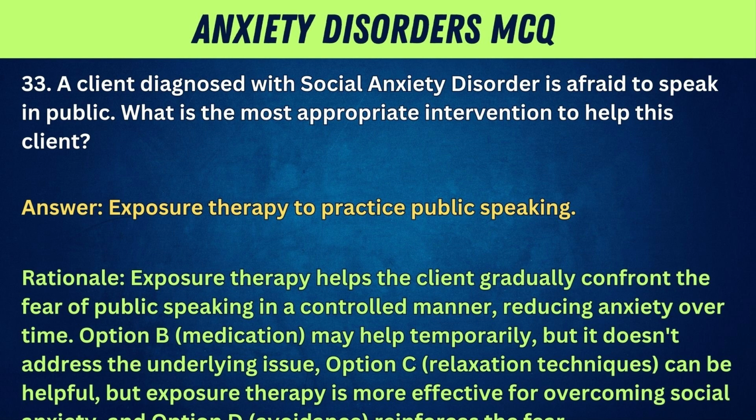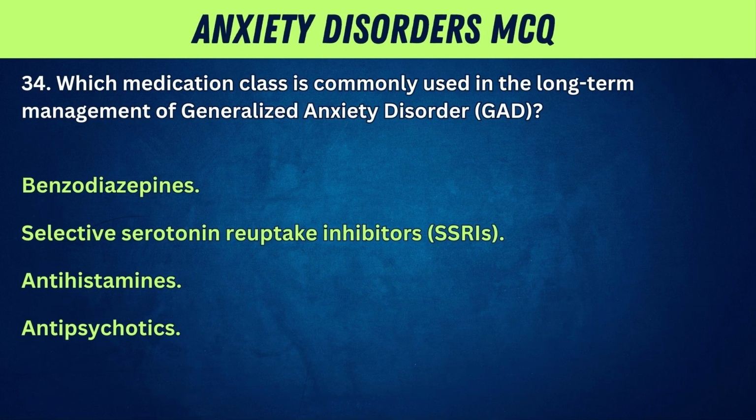Option B, medication, may help temporarily, but it doesn't address the underlying issue. Option C, relaxation techniques can be helpful, but exposure therapy is more effective for overcoming social anxiety. And option D, avoidance, reinforces the fear. 34. Which medication class is commonly used in the long-term management of generalized anxiety disorder, GAD?